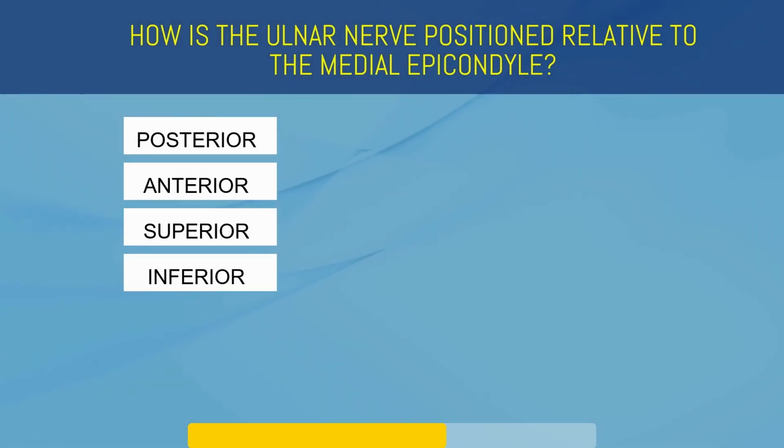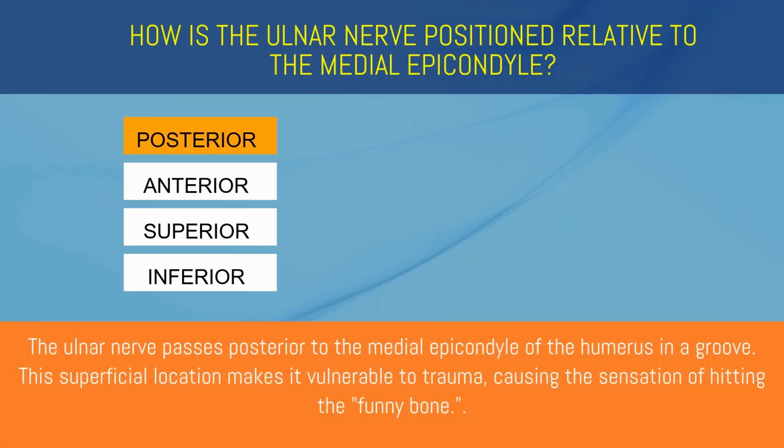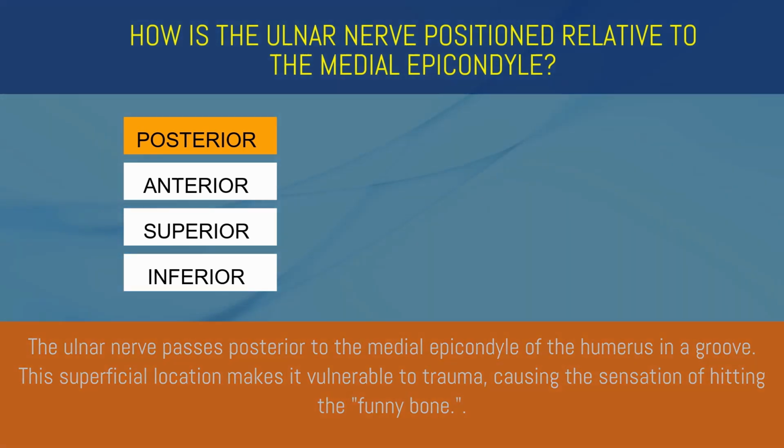How is the ulnar nerve positioned relative to the medial epicondyle? Posterior, anterior, superior, or inferior? Posterior. The ulnar nerve passes posterior to the medial epicondyle of the humerus in a groove. This superficial location makes it vulnerable to trauma, causing the sensation of hitting the funny bone.